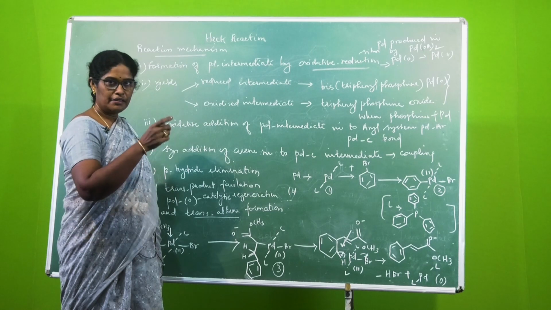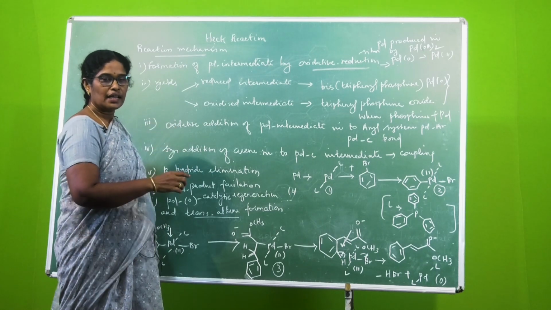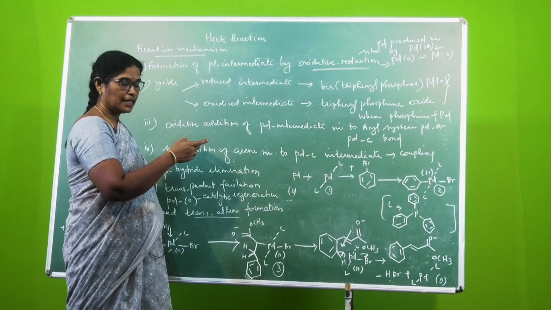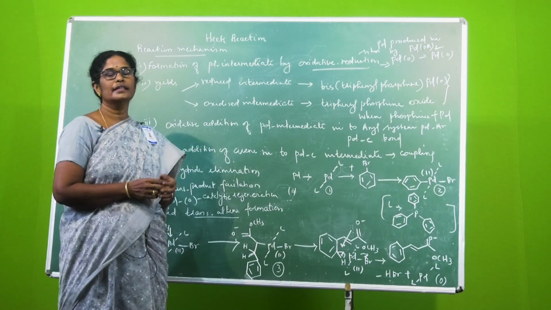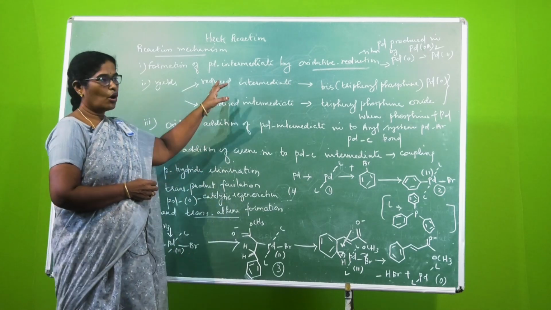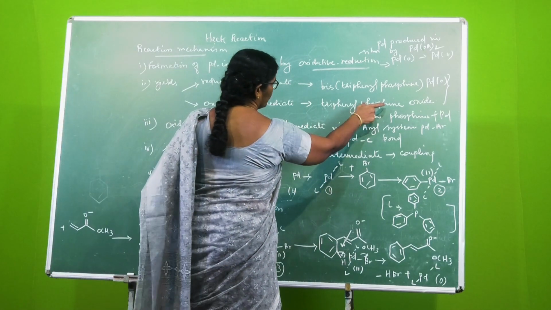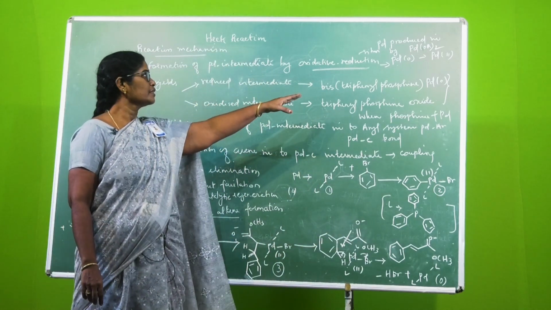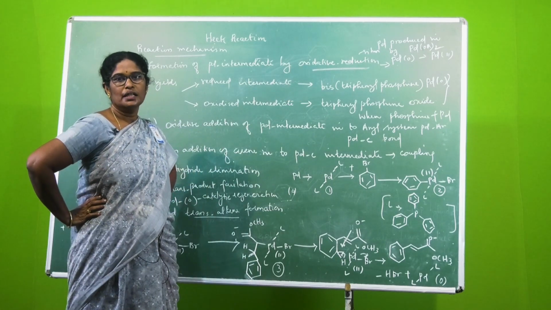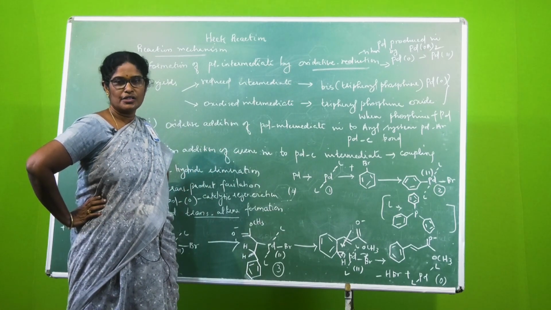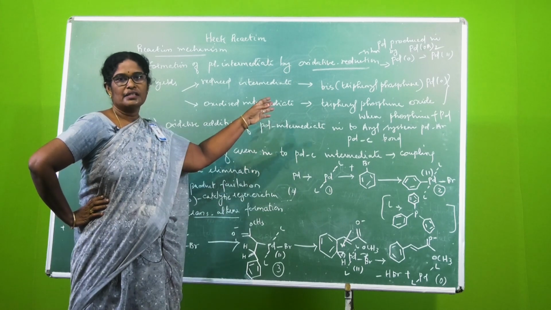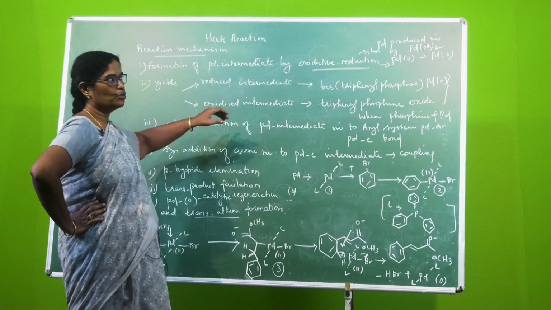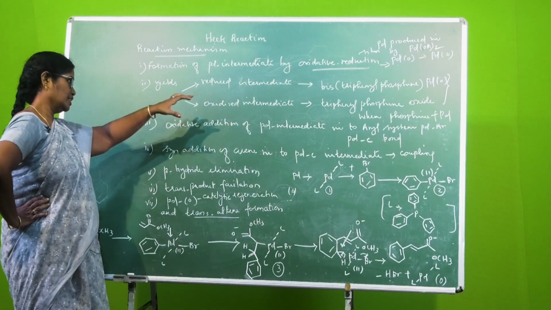So this is the first step, where palladium reacts with triphenyl phosphine under the solvent conditions, and an oxidative reduction reaction takes place. A part of the triphenyl phosphine is reduced and the other part is oxidized. The oxidized product is triphenyl phosphine oxide, and the reduced product is bis triphenyl phosphine, which is associated with the palladium transition element in its zero valent state. The next step is the transition of the valency from zero to bivalent state.